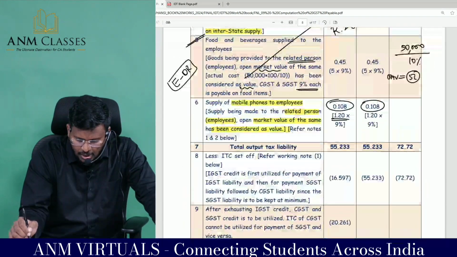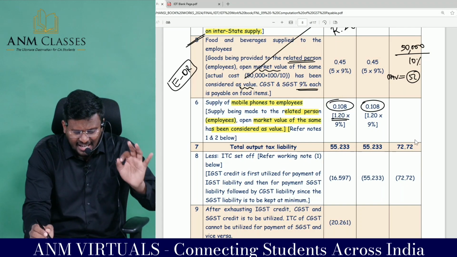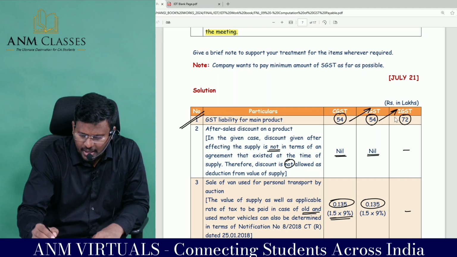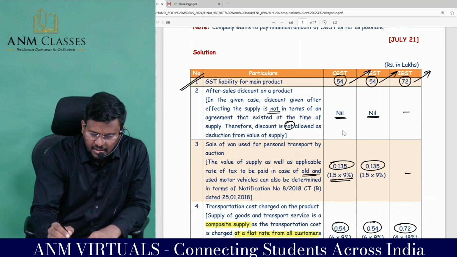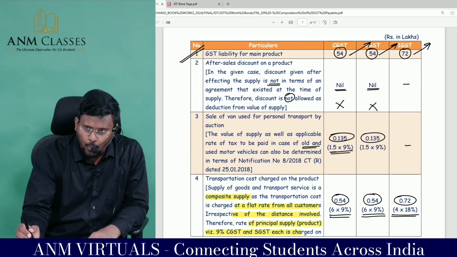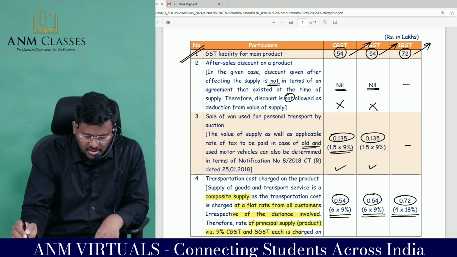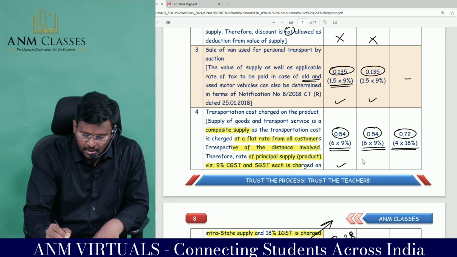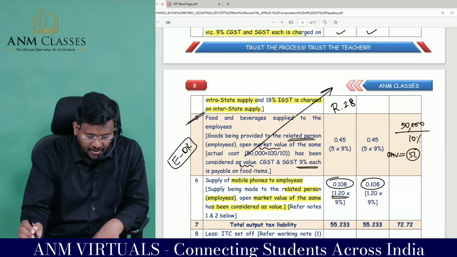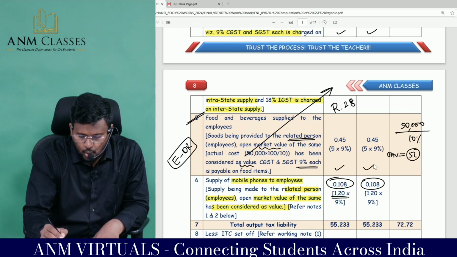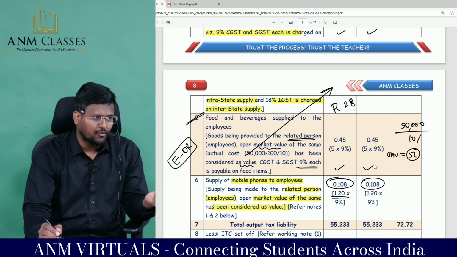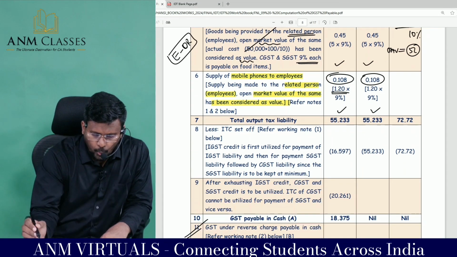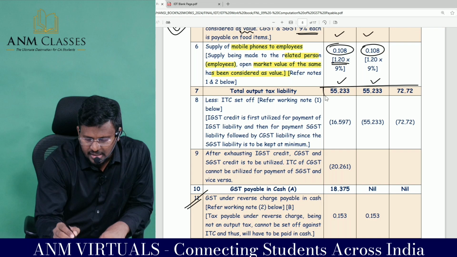Comfortable, sir? So you all have to finalize the total output tax liability. Actually, they themselves gave the output tax liability of 54 lakhs, 54 lakhs and 72 lakhs. Comfortable? After sale discount, no adjustment is required. Sale of van on transaction value, normal GST has to be collected. Transportation cost, you have to treat it as composite supply. Sir, output tax has to be collected. Foods and beverages supplied, sir, you have to find out the open market value and collect the output tax. Yes sir. Supply of mobile phone, sir, you have to find out the open market value. Once you've done all that, you will get the total tax liability.